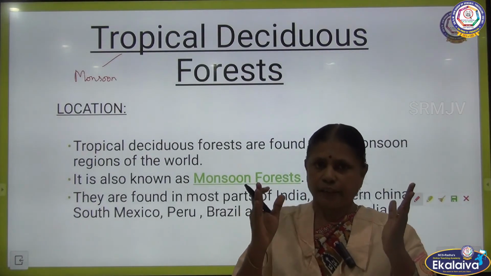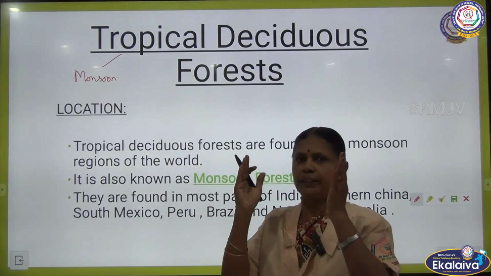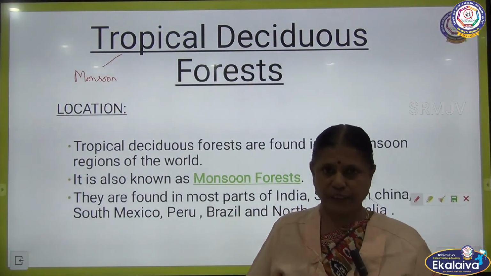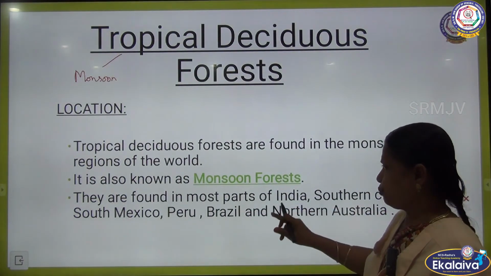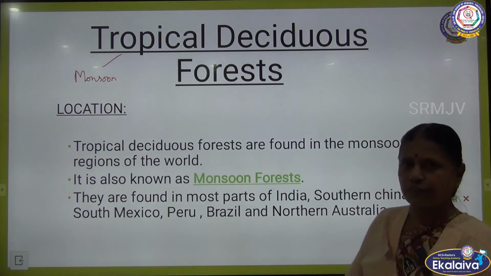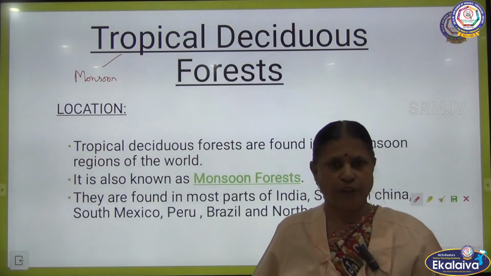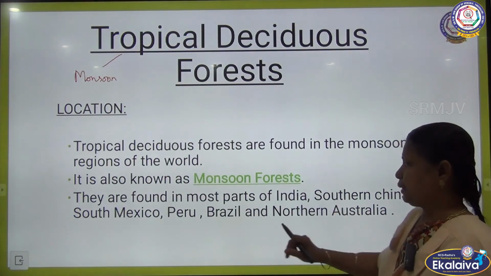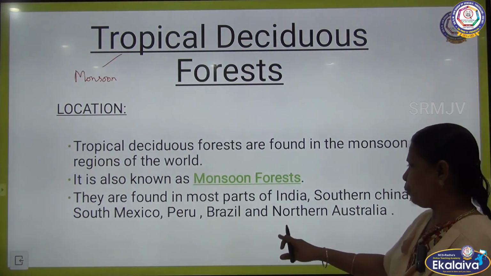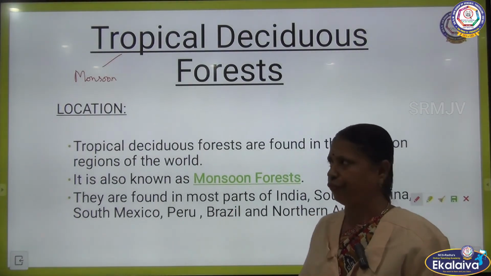When rainfall comes in a particular period, it is monsoon rainfall. So, in a particular period the trees will drop their leaves in this forest, and this is also called monsoon forest. In many parts of India we can see these types of forests, and in southern China, South Mexico, Peru, Brazil and northern Australia.